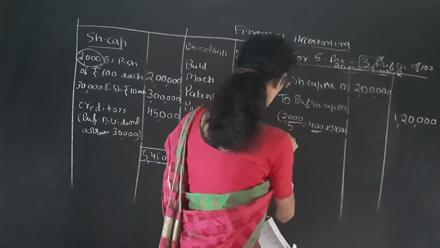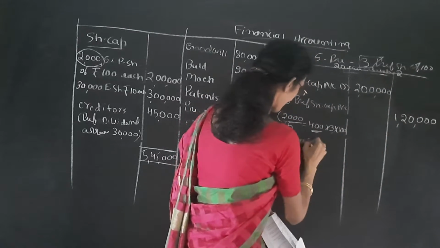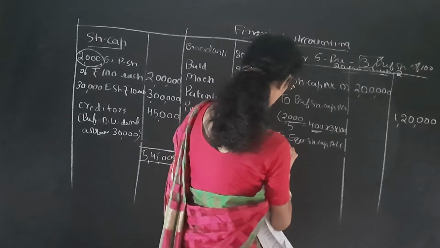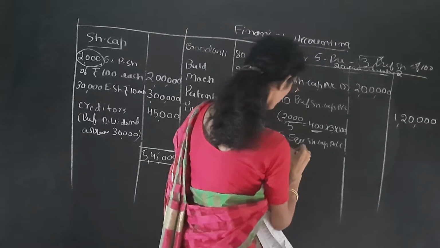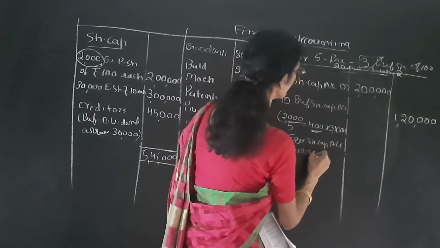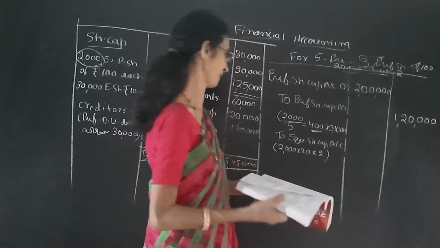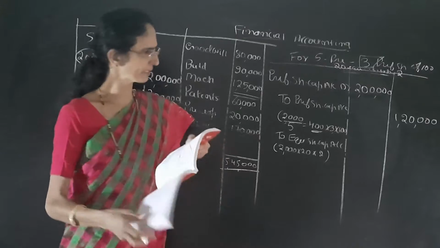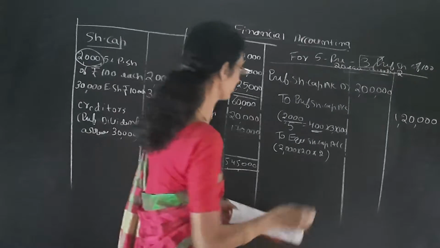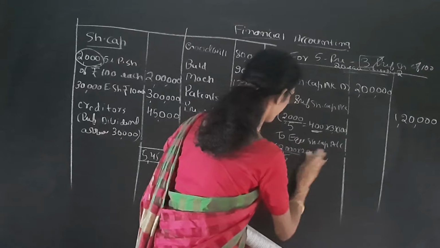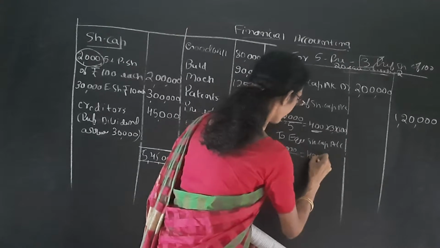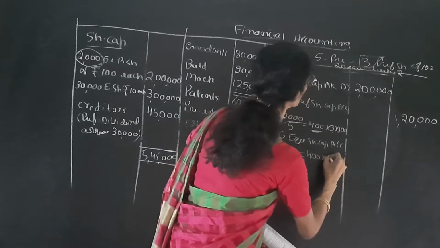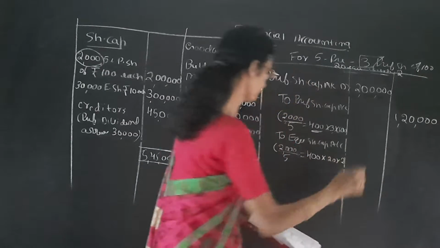So to the equity share capital account, we have to pay for 2,000 preference shares 20 equity shares of rupees 2 each for every 5. That is important. For every 5, that is 400 into 20 equity shares of rupees 2 each.